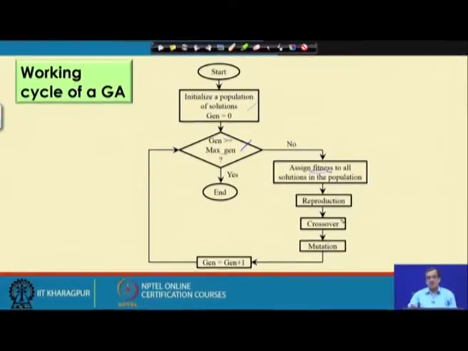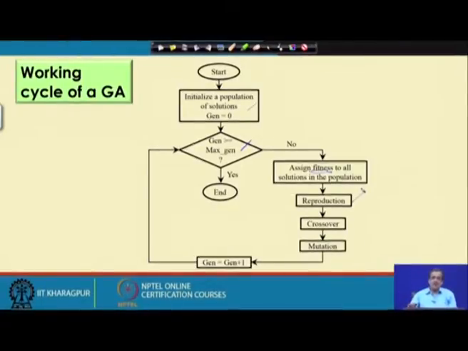As the population of a genetic algorithm is selected at random, we have got no control on the quality of these solutions, and that is why before we go for the crossover and mutation, we will have to select one mating pool using the principle of some selection scheme or reproduction scheme, so that in the mating pool there will be all such good solutions, and to get this mating pool we take the help of reproduction scheme.